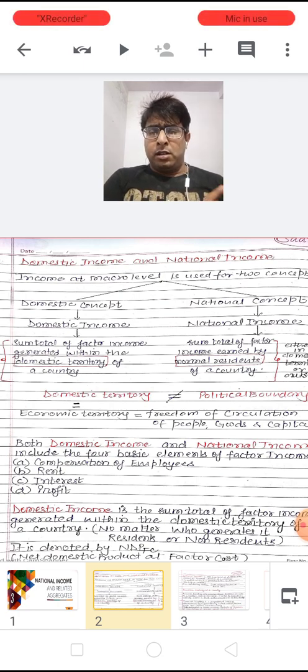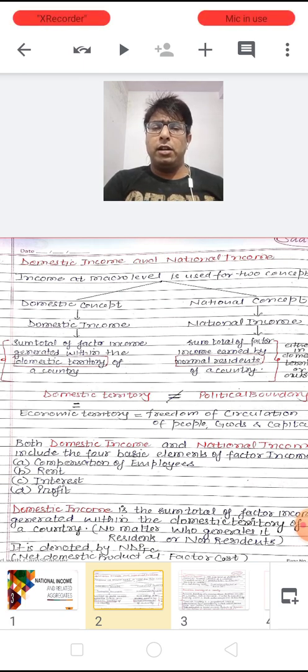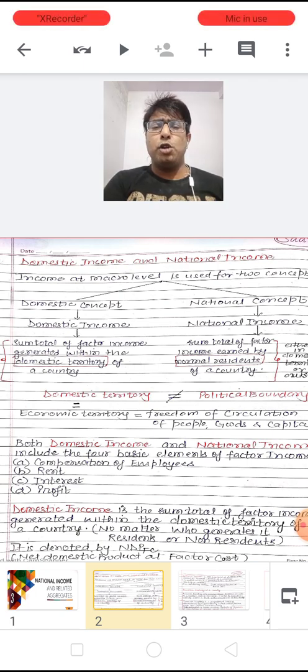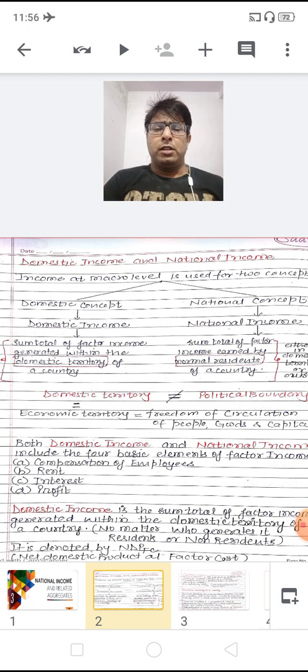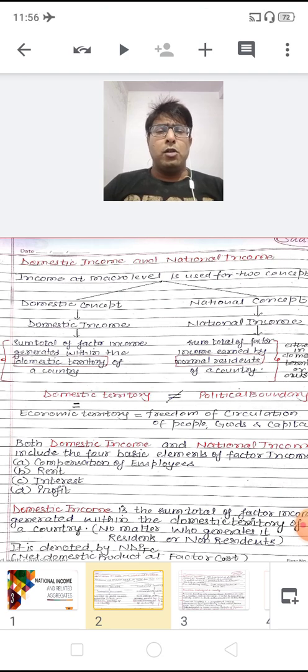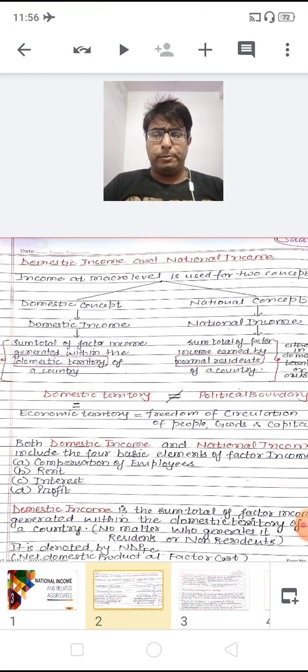But in national income we will include only the factors income generated by the normal residents of a country. The people who are of our country, no matter whether they are living in our country or living abroad, whatever incomes they are generating is calculated in estimating the national income of a country. I think it is clear.